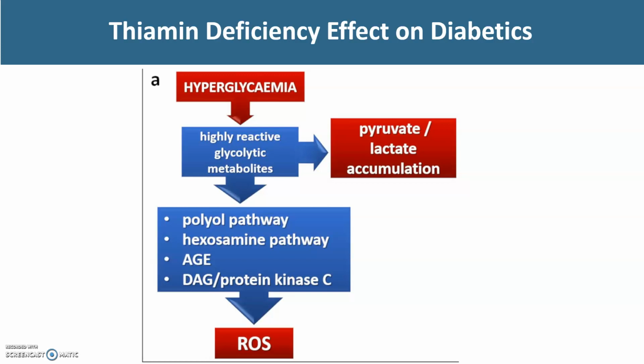If the glucose cannot move through glycolysis and the Krebs cycle at a normal rate, this contributes to that hyperglycemia, and pyruvate and lactate and glutamate are considered highly reactive glycolytic metabolites. They will tend to react with proteins and amino acids. As a result, we see the body seek other ways to handle the excess glucose. So one of the things that it does is the polyol pathway. This is where glucose is converted to sorbitol and then finally to fructose.